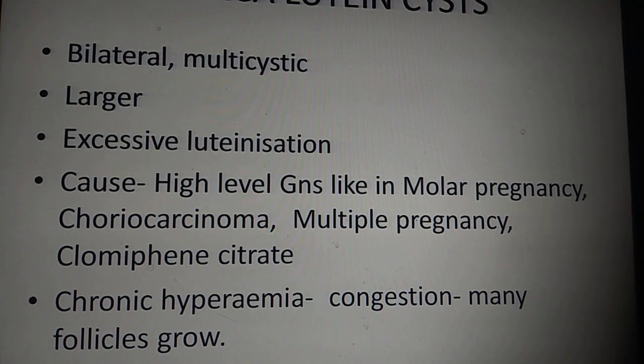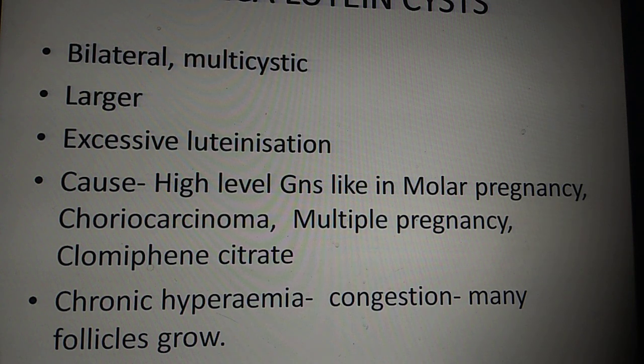Now, theca lutein cysts. Okay, theca lutein cysts are generally bilateral and multicystic. They are larger. That is basically the ovary has undergone excessive luteinization. The causes are high levels of gonadotropins. Where do you find high levels of gonadotropins? In molar pregnancy, right? HCG is increased in molar pregnancy, choriocarcinoma, multiple pregnancy, then clomiphene citrate stimulation. So wherever HCG level can be increased is where you find bilateral multicystic theca lutein cysts.